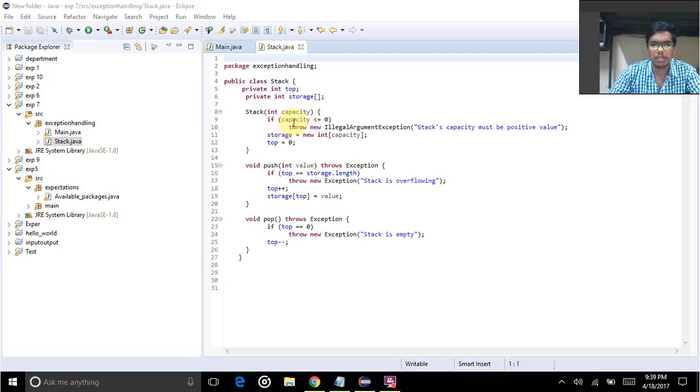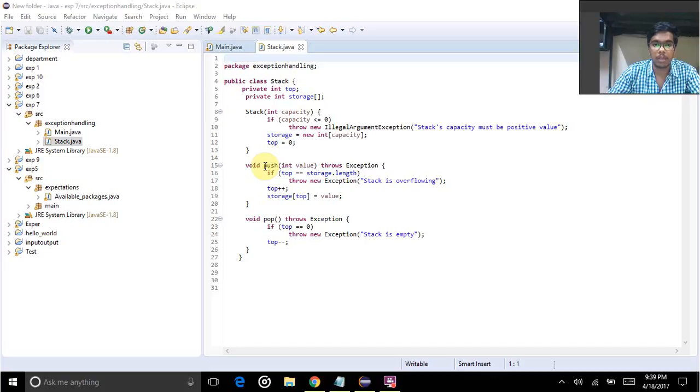In the stack capacity, if capacity is less than or equal to 0, then you should throw an exception intimating that the stack's capacity must be a positive value. For that, storage is equal to new int, and top is equal to 0.